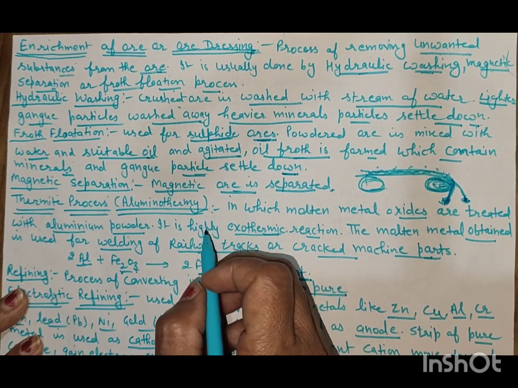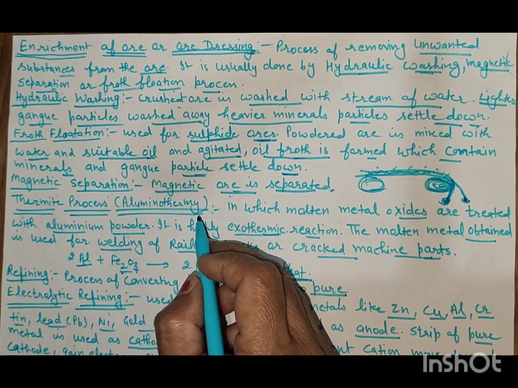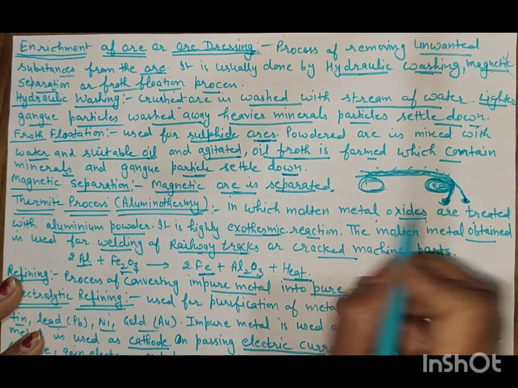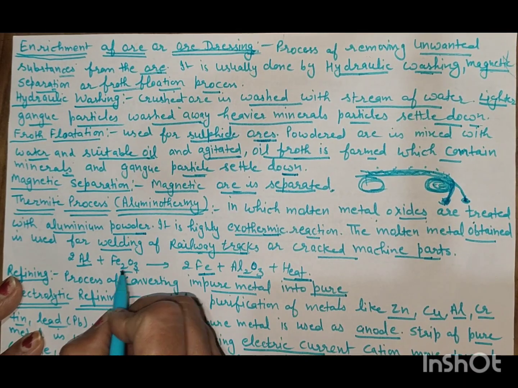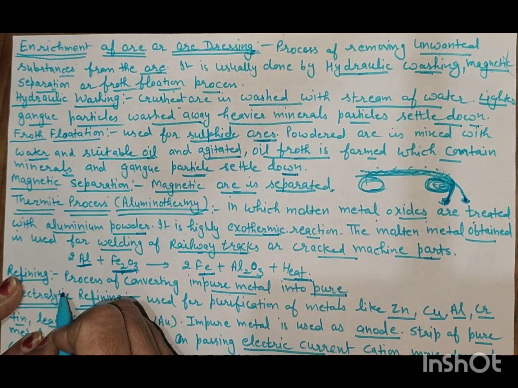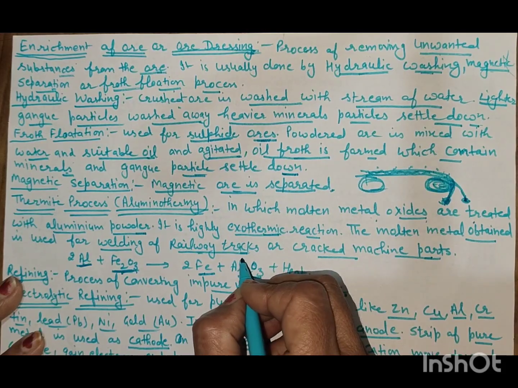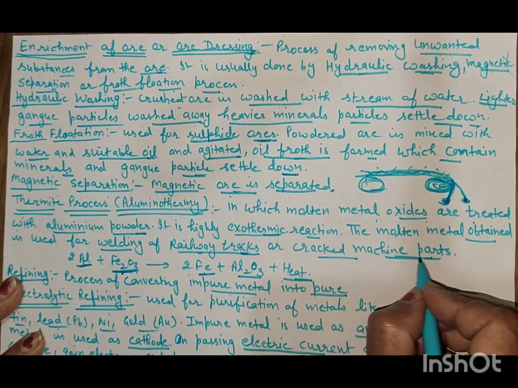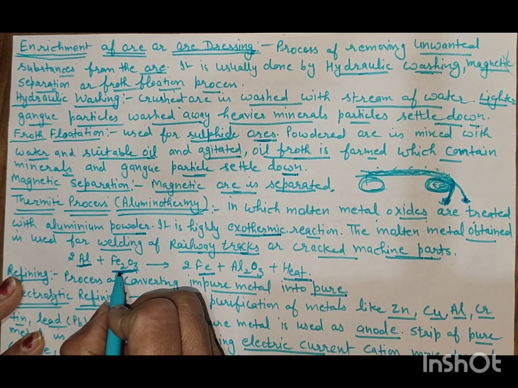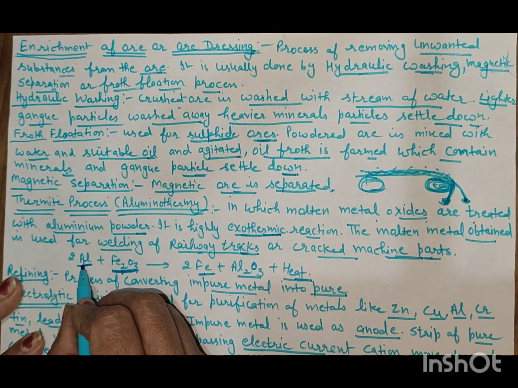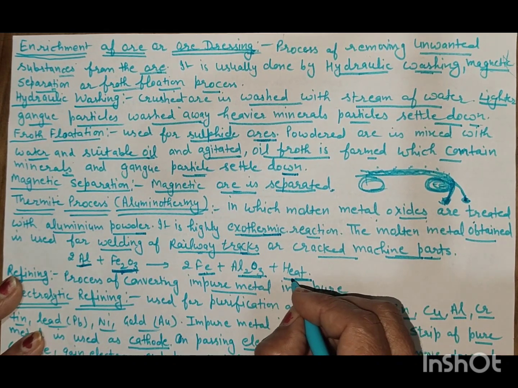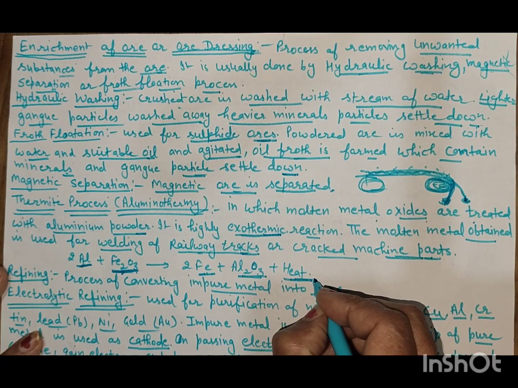Thermite process or aluminothermy. This is done for the welding of the railway tracks, in which molten metal oxide is treated with the aluminium powder and used for the welding of the railway tracks or cracked machine part. It is a highly exothermic reaction. Then this metal oxide is treated with the aluminium powder and forms the aluminium oxide and iron, and a large amount of heat is evolved.